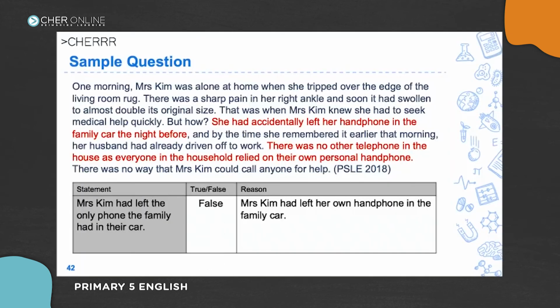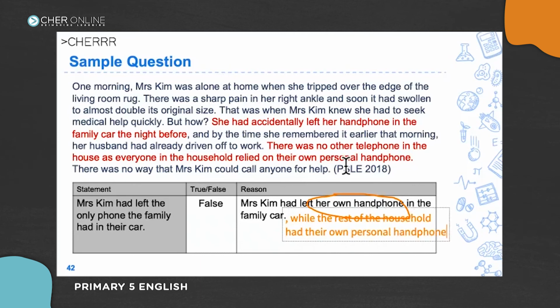A good way to do it would be to say Mrs. Kim had actually left her own handphone in the family car, and then add in that part, while the rest of the household had their own personal handphone.